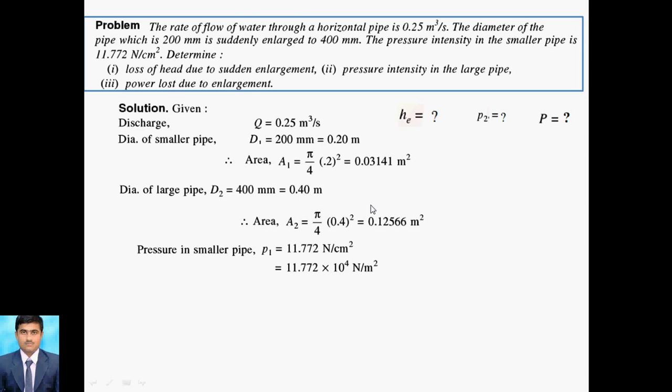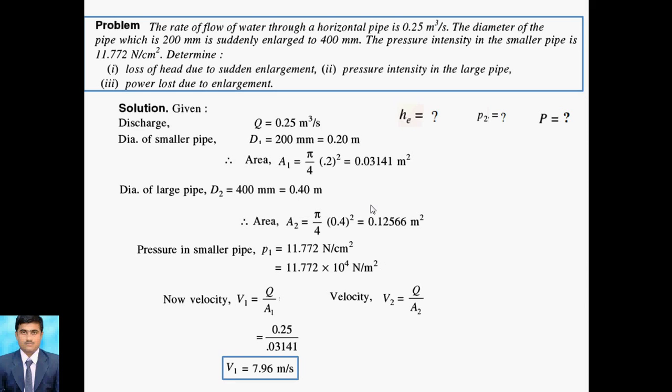First we require the V1 value. Q is equal to A1 V1, that means V1 is equal to Q upon A1. We already calculated A1 and already know Q, which is 0.25, and A1 is 0.03141. After calculation we get V1 as 7.96 meter per second.